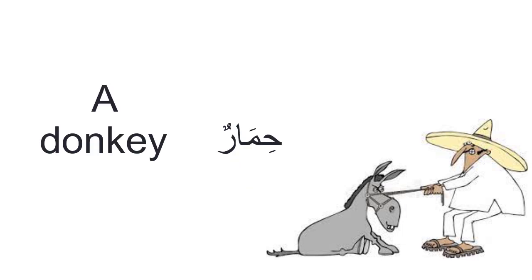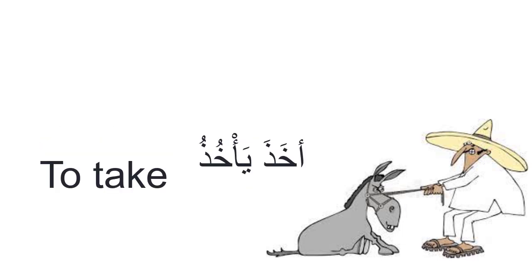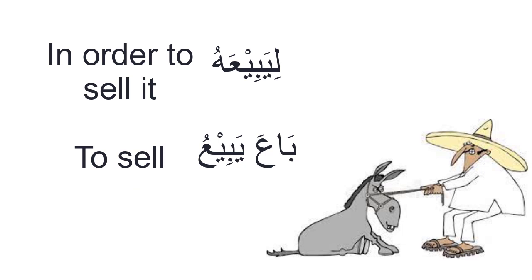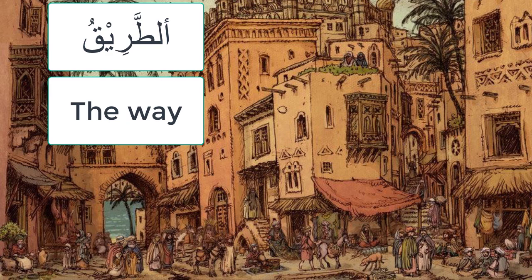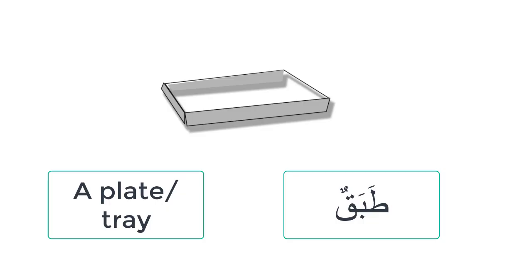حمارا, حمار means a donkey. وأخذه أحدهما. أخذه is from أخذ يأخذ, which means to take. ليبيعه, to sell it. يبيع is from باع يبيع, which means to sell. السوق means the market. الطريق means the way. طريق means a way. طبق means a plate, a vessel.